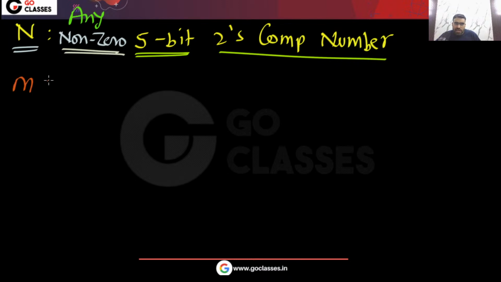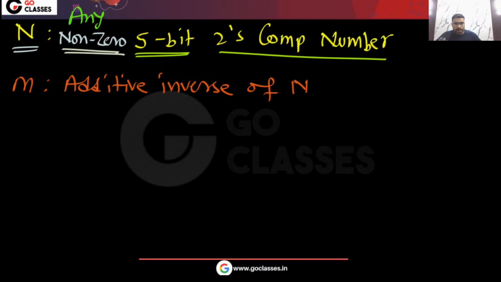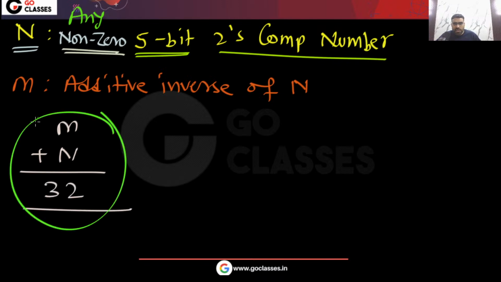and you take this m, this is the additive inverse of n. If you add them, m plus n, the result is always going to be 32. The result will always be 32. This is the interesting thing here.